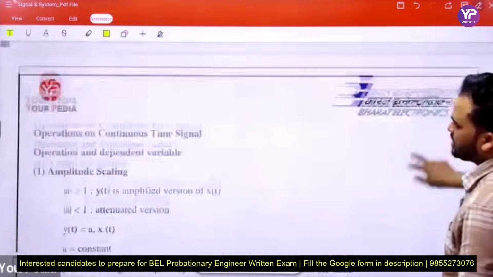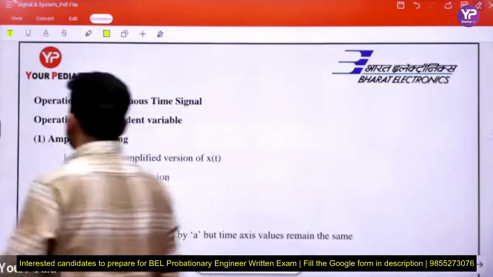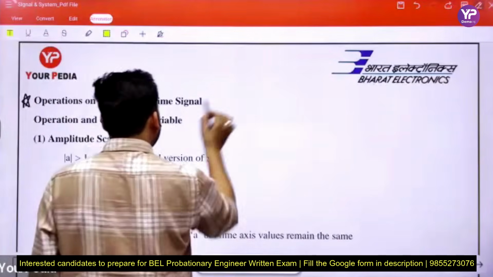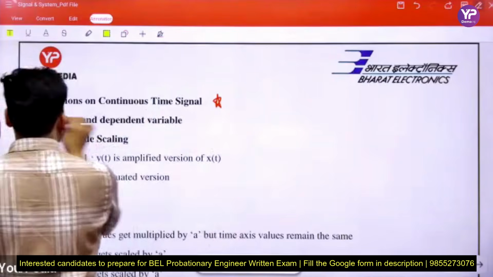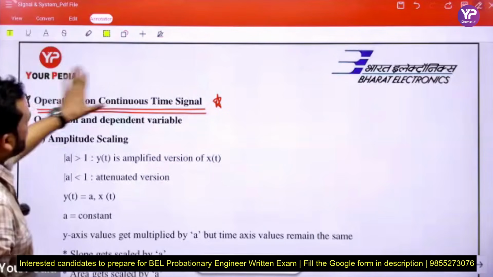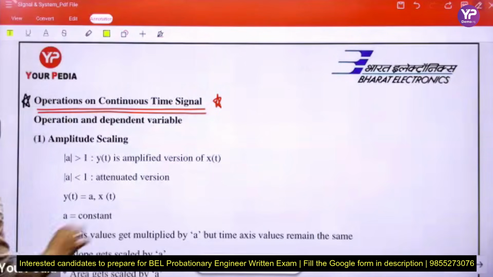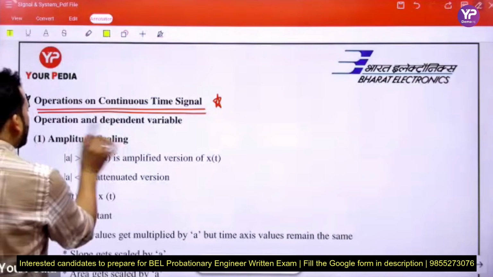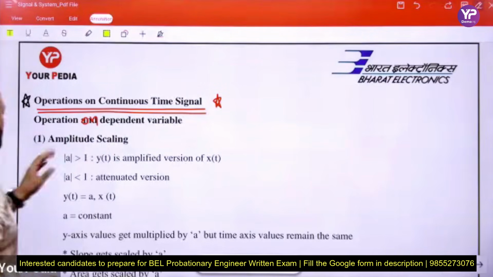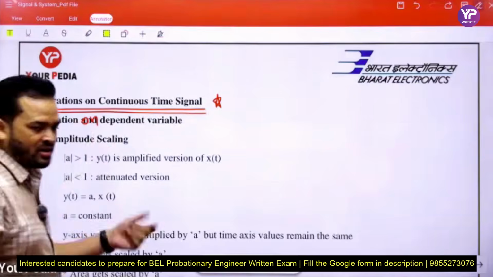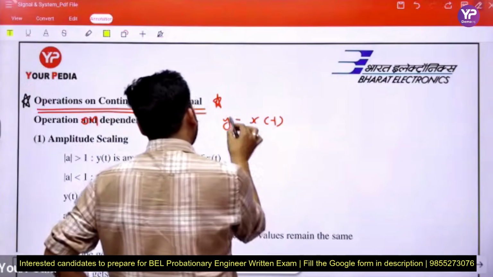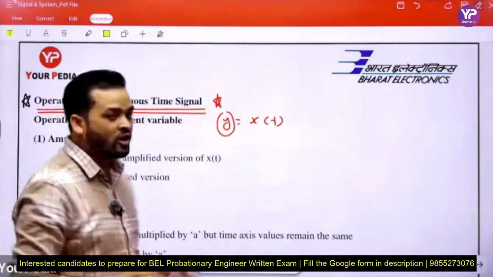Next, operations on continuous time signals. Here we maintain speed so that you understand each and every point easily. This is the heading: operations on continuous time signals. Operation on what? Operation on the dependent variable. This is on, not and. If y equal to x of t, then the dependent variable is y, so here we perform all the operations on y.